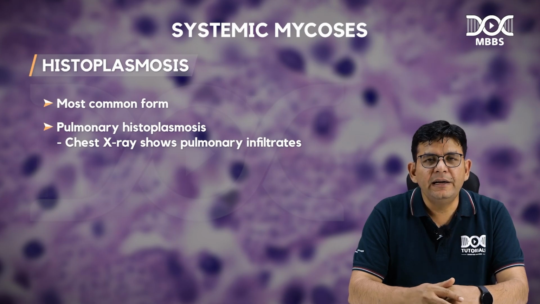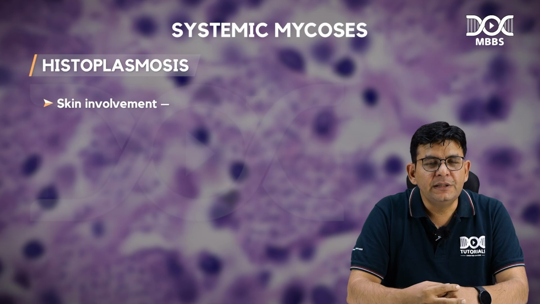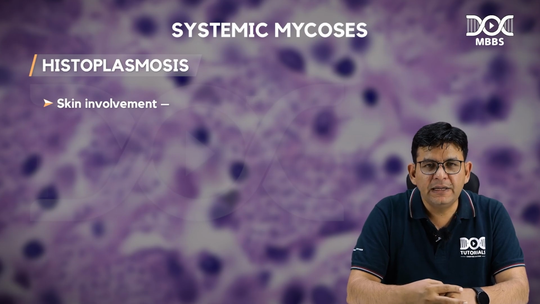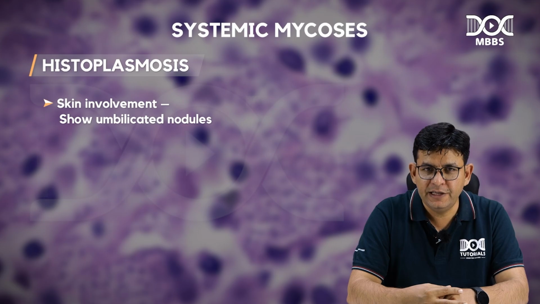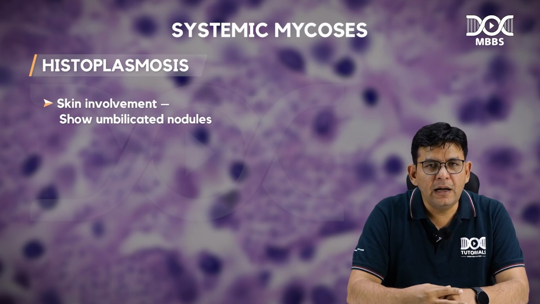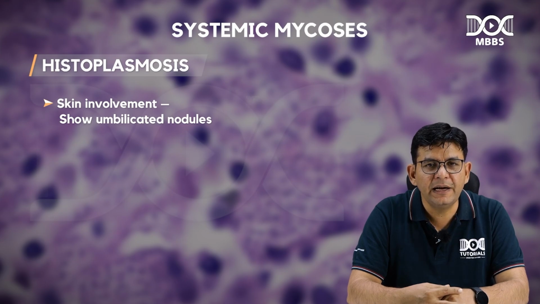And secondary to the lung involvement, what is present, guys? Skin involvement is common, and it can present with umbilicated nodules over the face and over the body also. So that is what is observed in cutaneous histoplasmosis, the umbilicated nodules and so on.